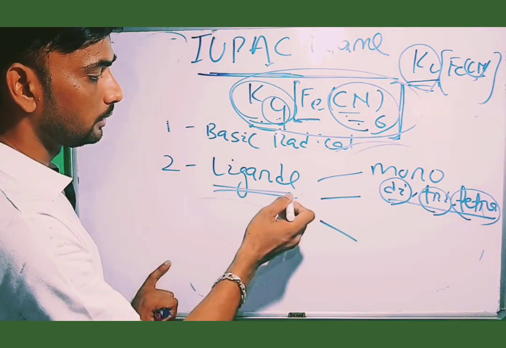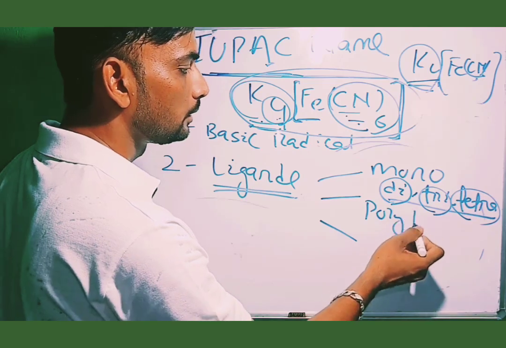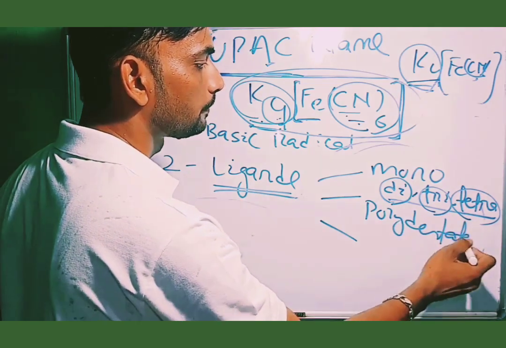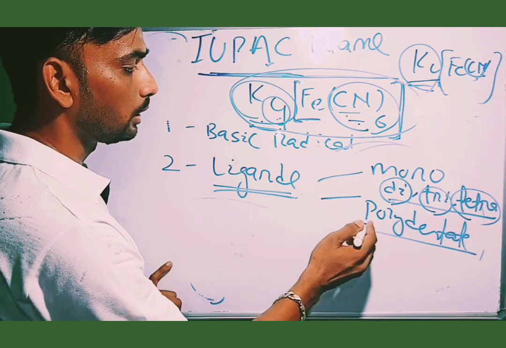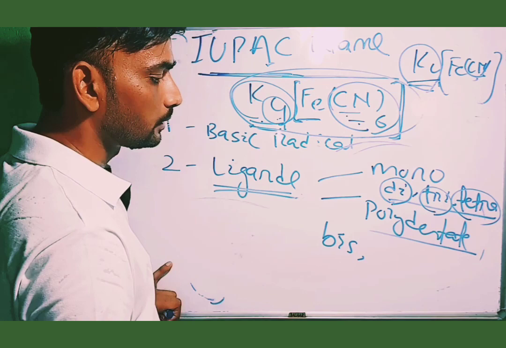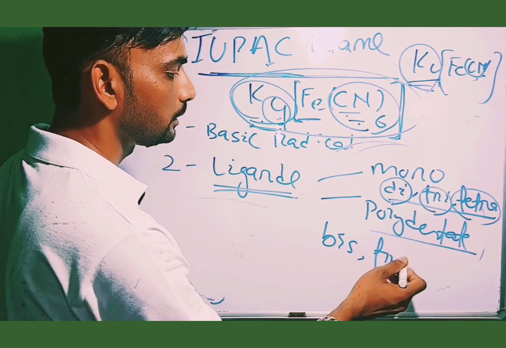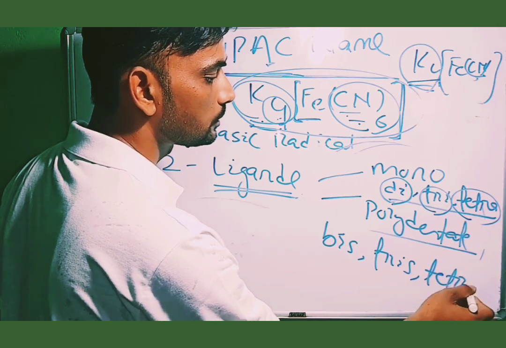If polydentate ligands are present, then you write 2 means bis, 3 means tris, 4 means tetrakis.